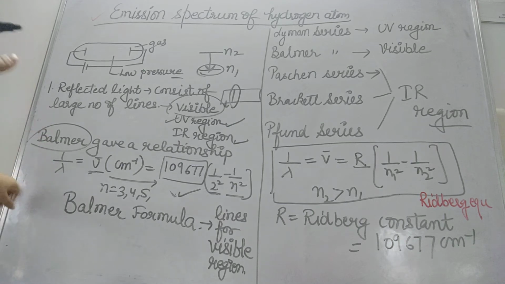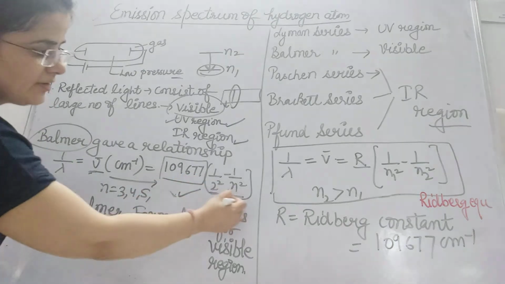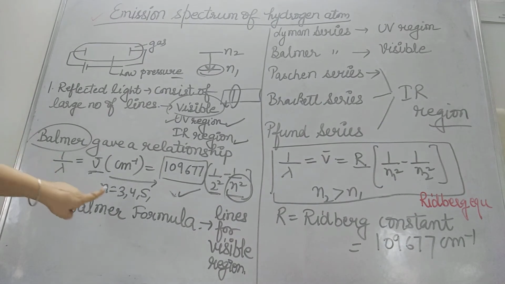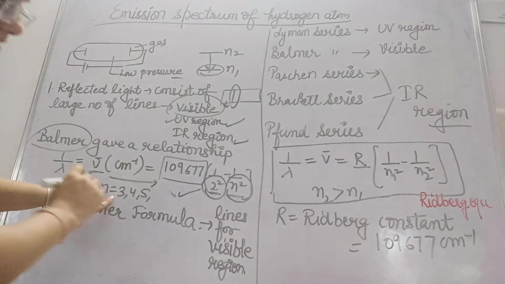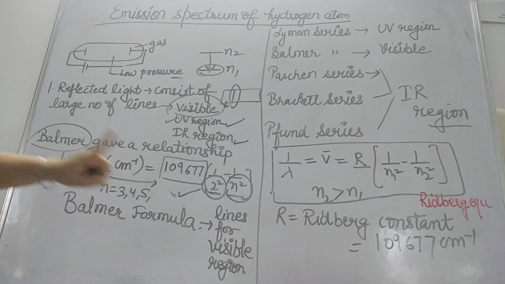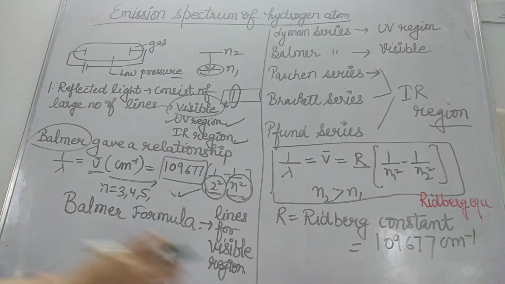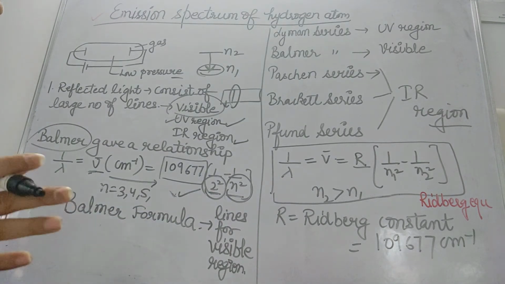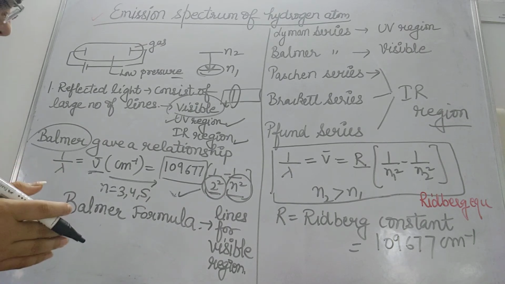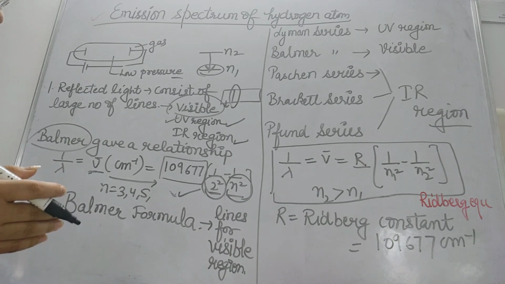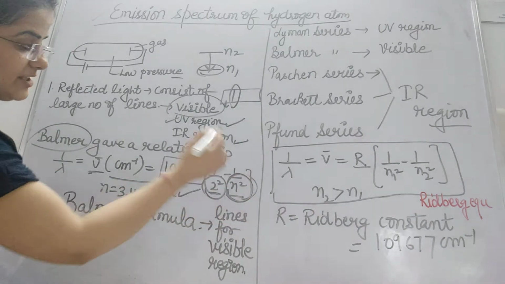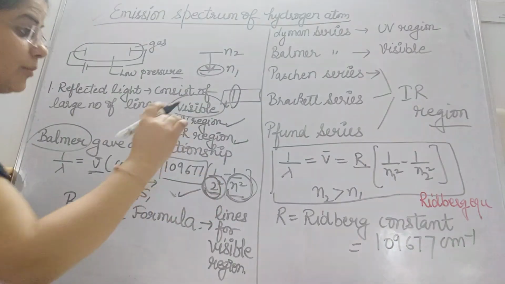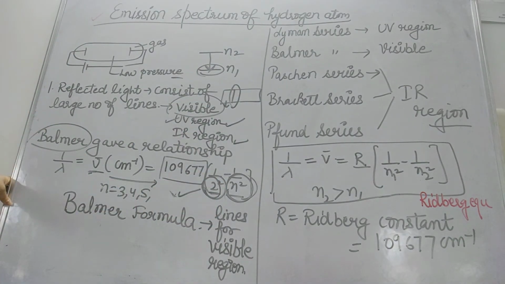We are not going to derive it. In this formula, n is a value which will be more than 2; it can be 3, 4, 5. This formula is termed as the Balmer formula. This integer n can be equal to this or more than this, but not less than this.